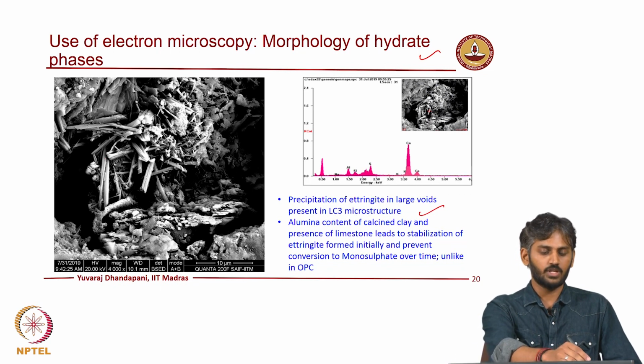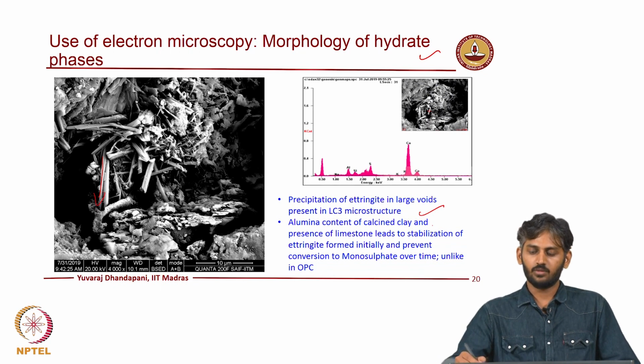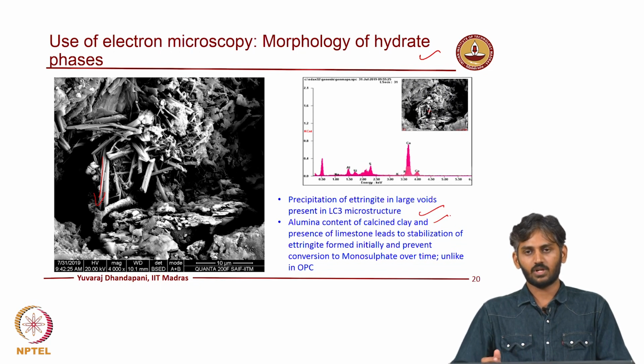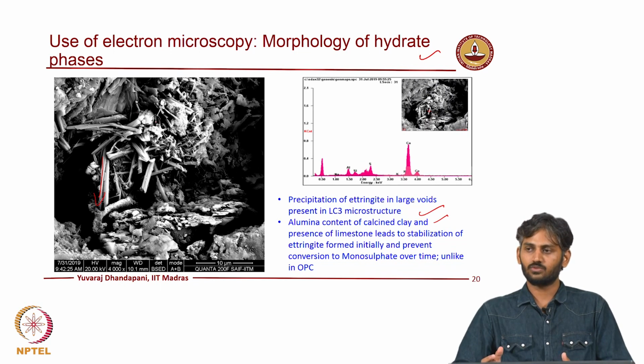Naturally, we tend to believe that ettringites are long needle-like structures, and when you have a higher amount of alumina and limestone, you tend to have a large amount of ettringite formed. Interestingly, you can also look at the changes between all these binders and try to come up with an understanding of why large chunks of ettringite are formed in the large voids.